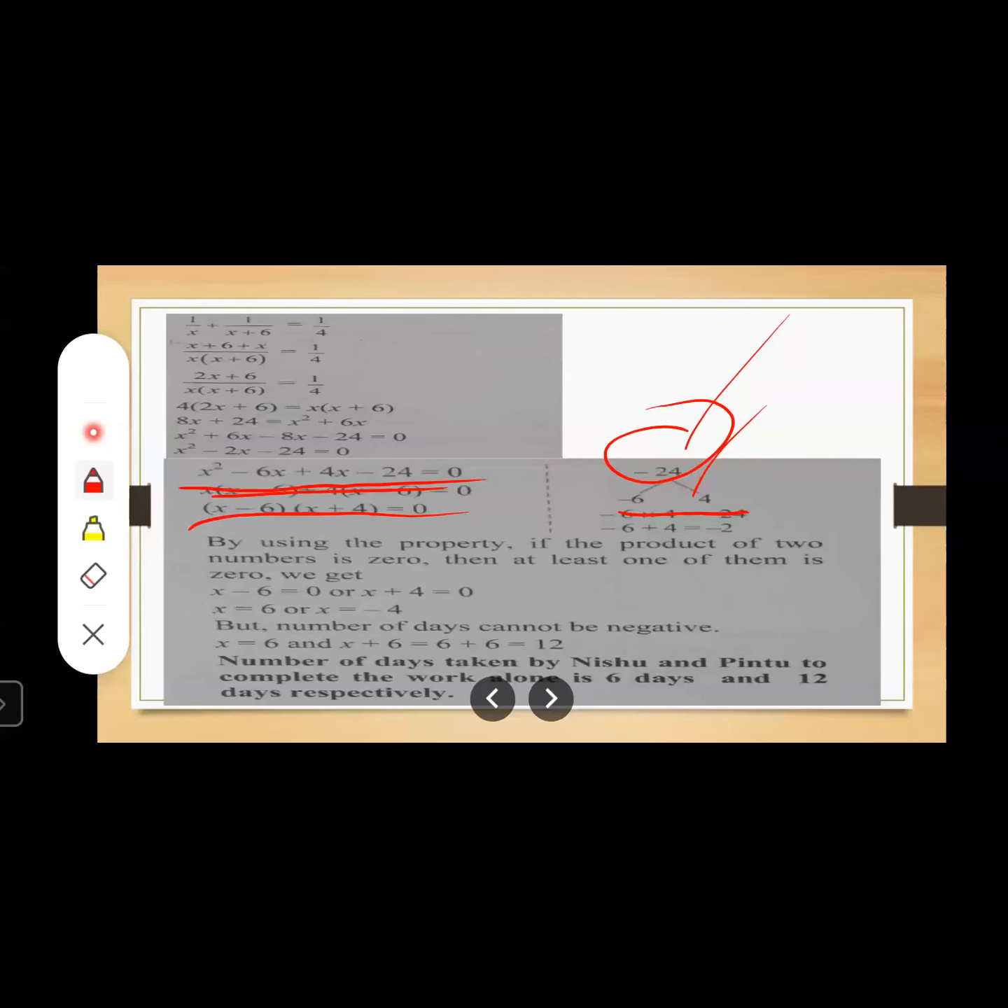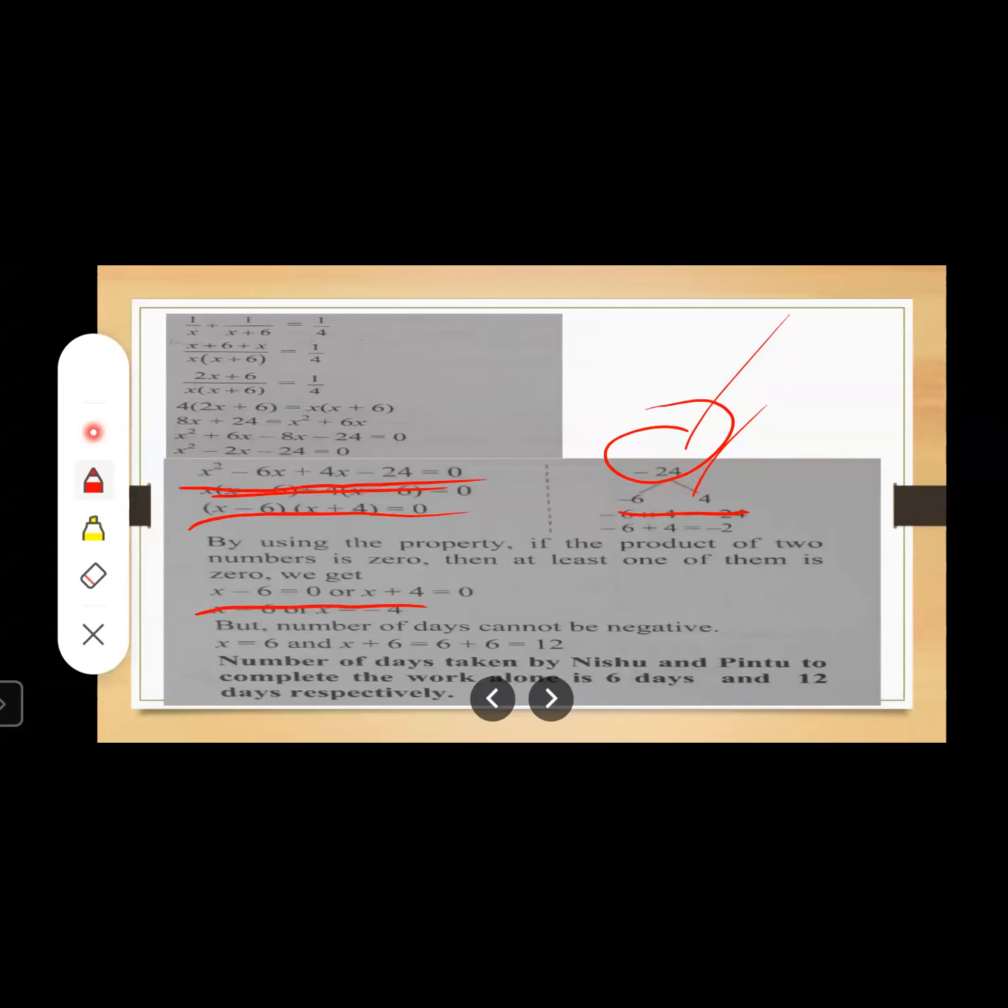Now you know the property: if the product of two numbers is 0, then at least one of them is 0. So you will get either x minus 6 is equal to 0 or x plus 4 is equal to 0. So x is equal to 6 or x is equal to minus 4. Again, the number of days cannot be negative, right? We are finding the number of days, so obviously we'll take the positive value only. So we will take x is equal to 6.